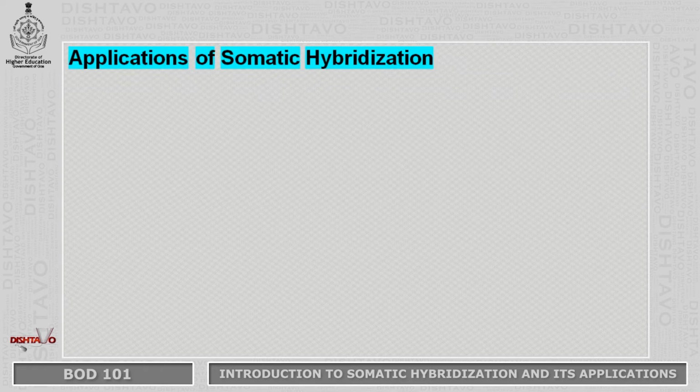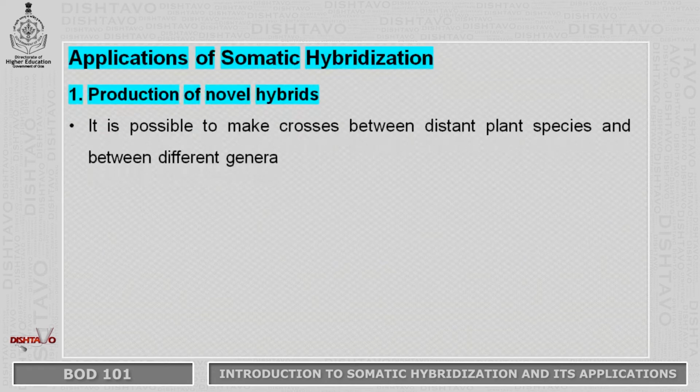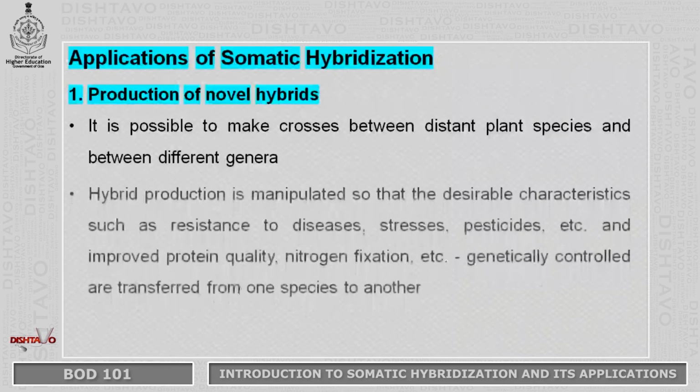Some important applications of somatic hybridization include: it is used for production of novel hybrids. It is possible to make crosses between distant plant species and between different genera.